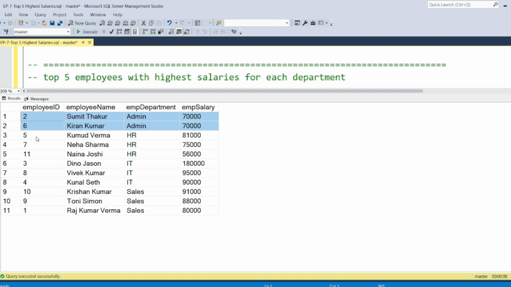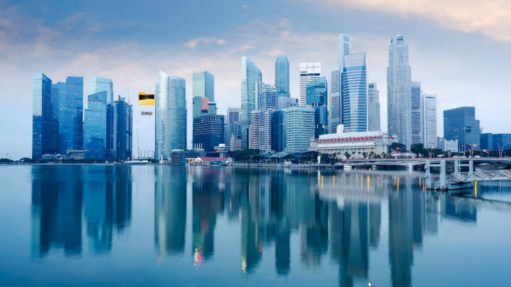Likewise in HR there are 3 persons, Kumud Barma, Neha Sharma and Naina Joshi, with their records here in descending order. Then we have IT and we have sales. If we had more data, it would show the top 5 earners from each department.